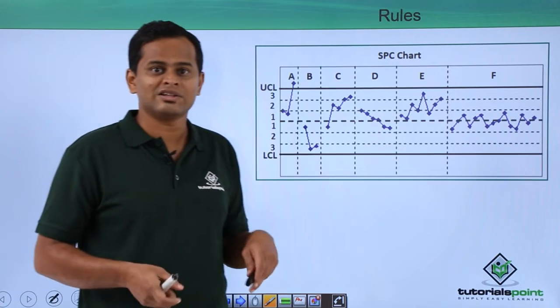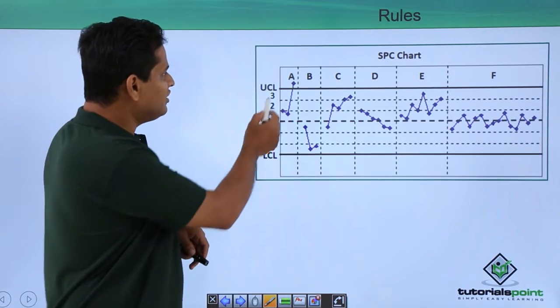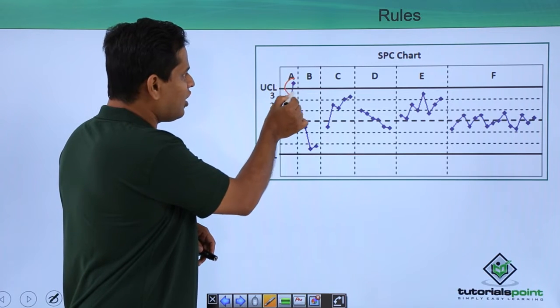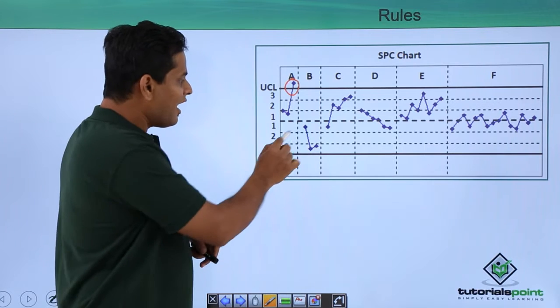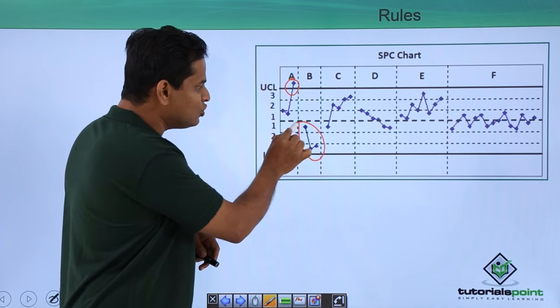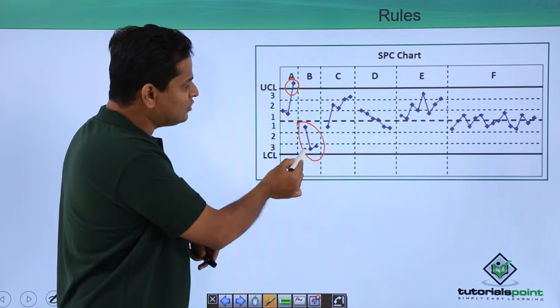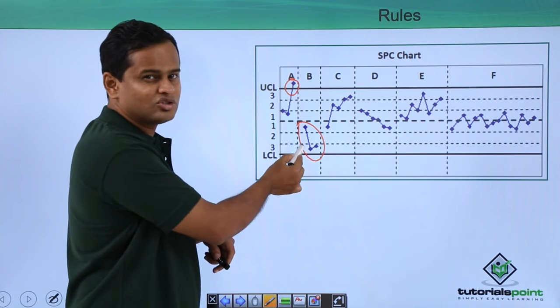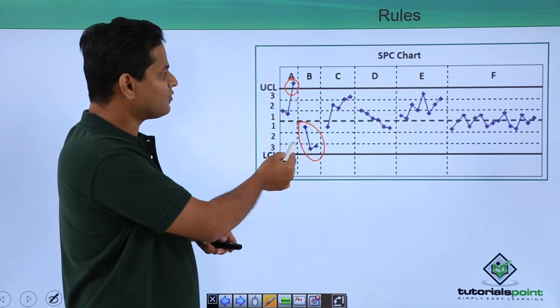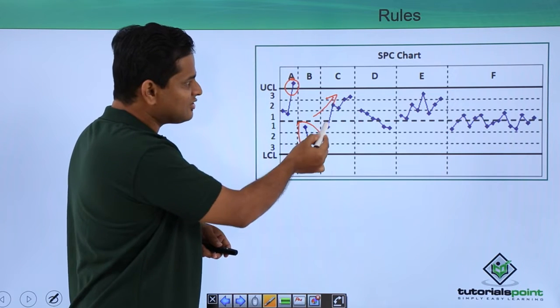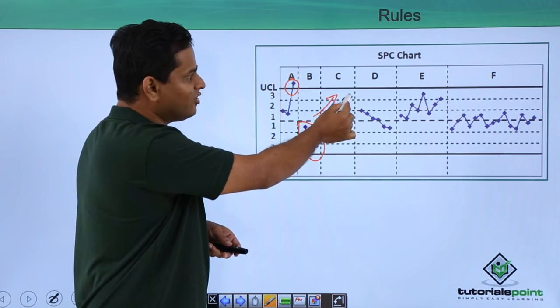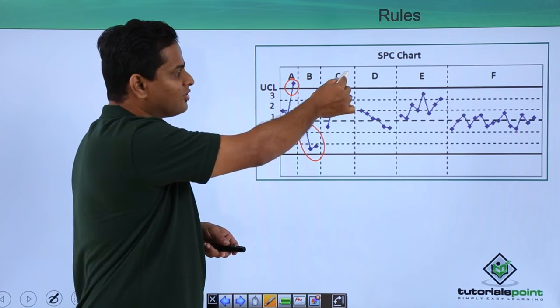Certain rules we will be understanding here. If you see here, we can see that this is completely out of the control limit. So this becomes a not okay case. And if you see here, then there is a huge variation between this value and this value. So this is again not so recommended for our process. If you see here, there is an increasing trend. This is a little bit dangerous because at some point of time this is going to cross the control limit.